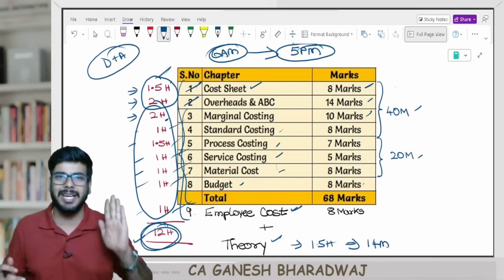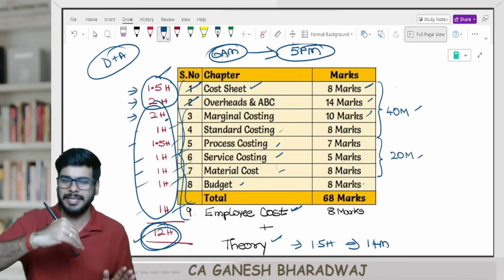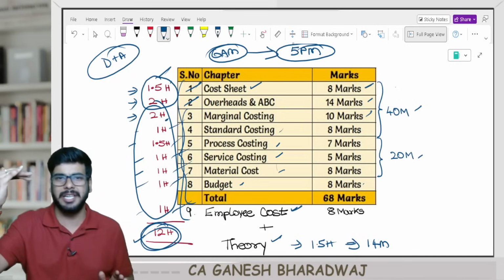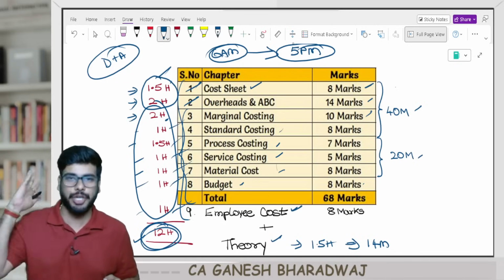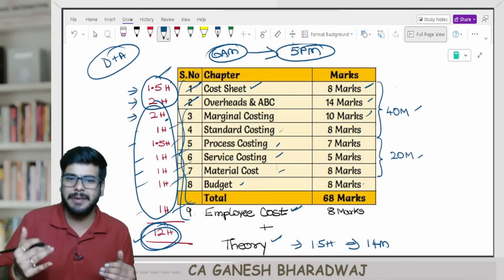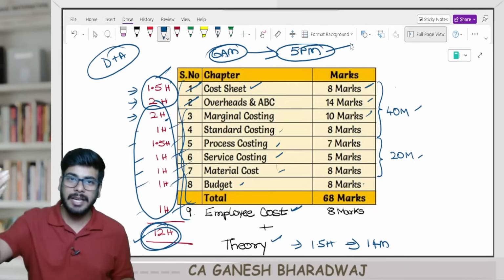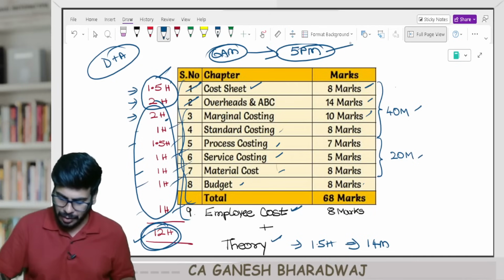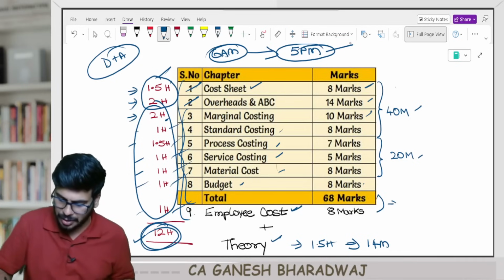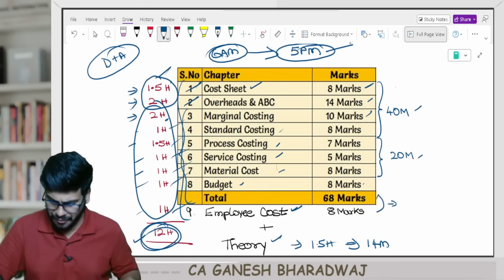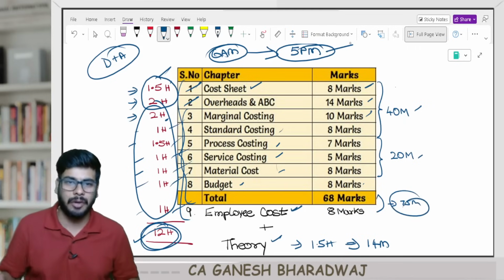Ideally, 9 hours means 6 a.m. plus 9 hours, max by 3 p.m. you can finish. I am giving a cushion of 2 hours for your break, and maybe certain chapters you might take some extra time. Max by 5 p.m. the day before your exam, you would have covered roughly about 75 marks.